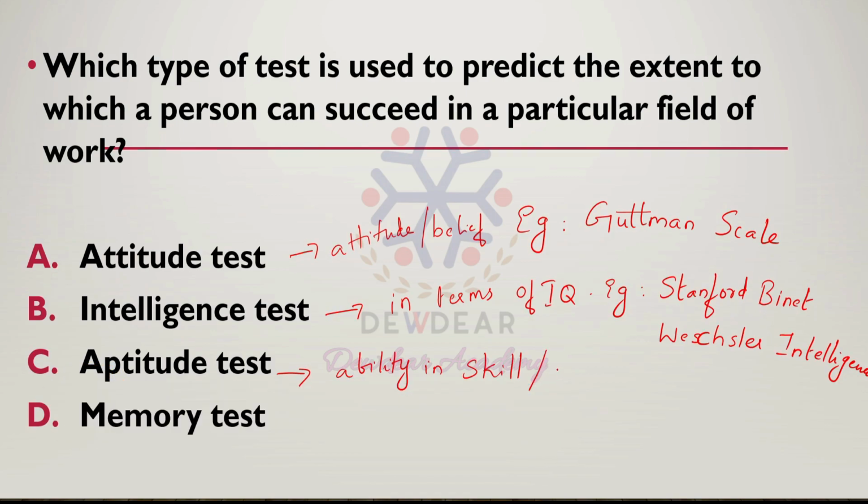Examples are the general aptitude test and the numerical reasoning test. So here option C is the answer, aptitude test.